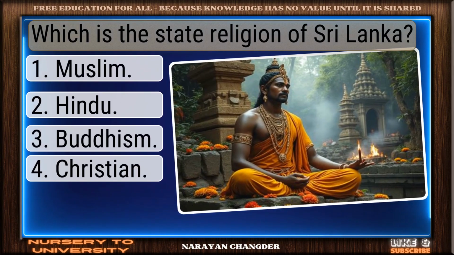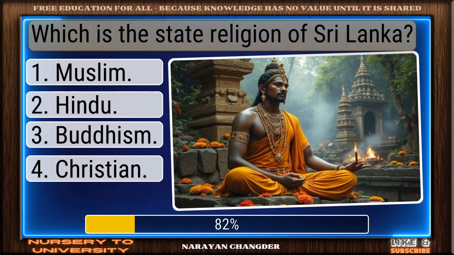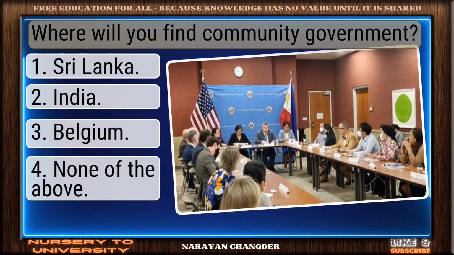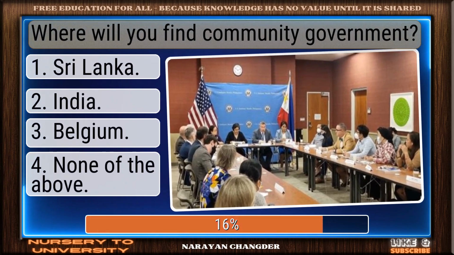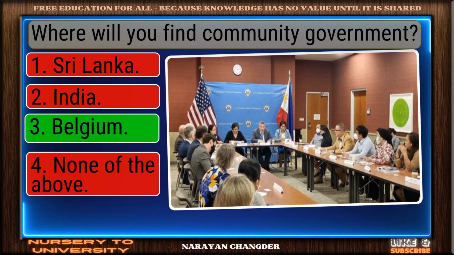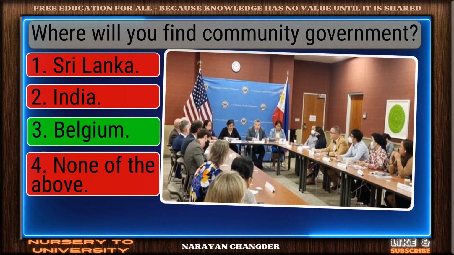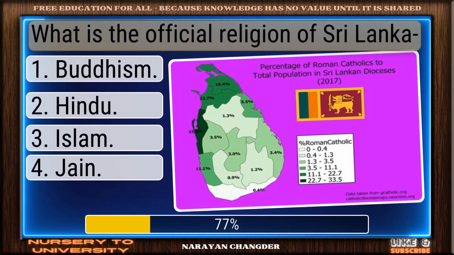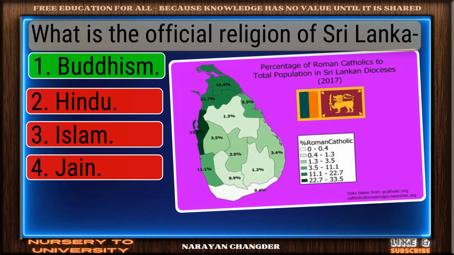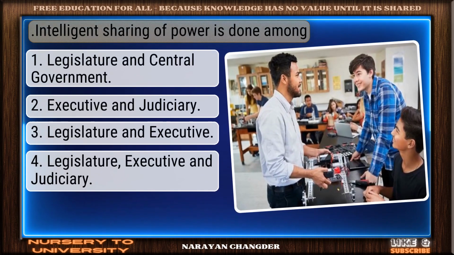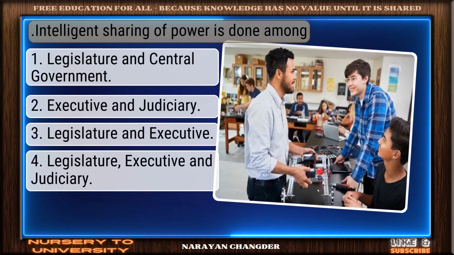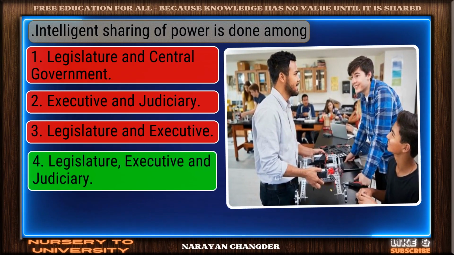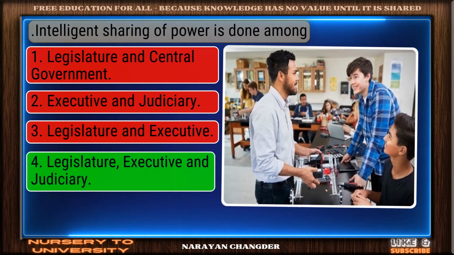Which is the state religion of Sri Lanka? Smart pick. Buddhism is correct. Where will you find community government? You chose Belgium. Correct. What is the official religion of Sri Lanka? On track. Buddhism is correct. Intelligent sharing of power is done among? Nice selection. Legislature, executive and judiciary is correct.